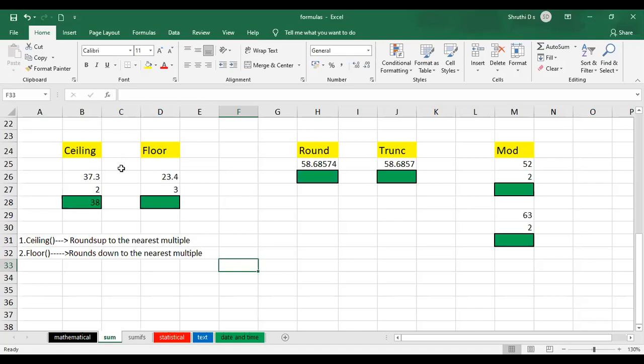Any doubt, any confusion here? Shall I explain it again? Anybody wants again? Ceiling? Okay, I'll come to floor. If you have any doubts in ceiling, again, let me explain both of them.